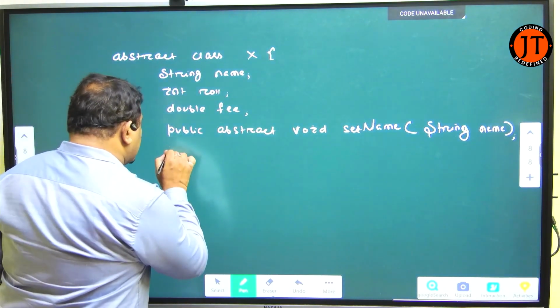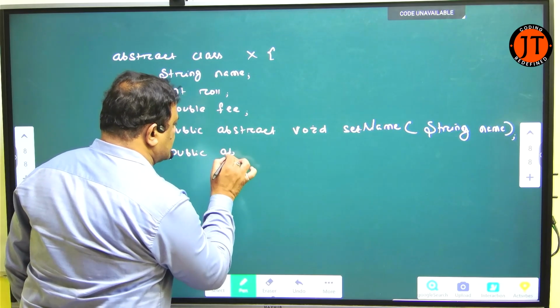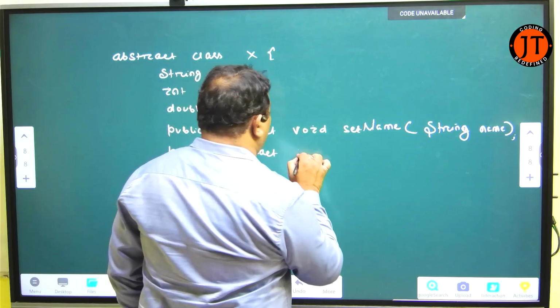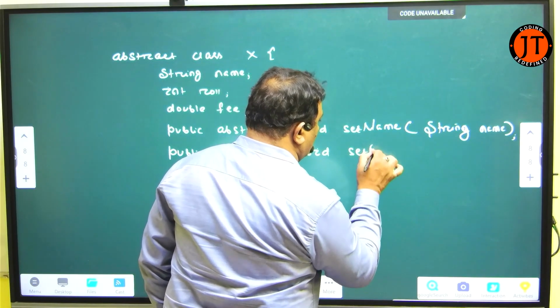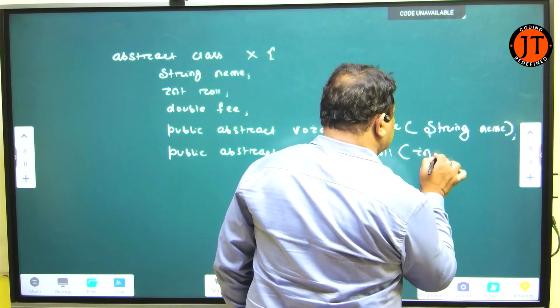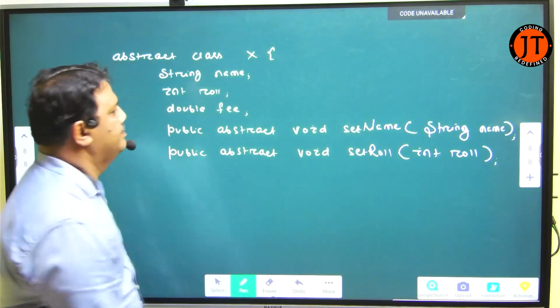Then the second method, public abstract void setRole. What I pass here is an int role. It is also an abstract method.